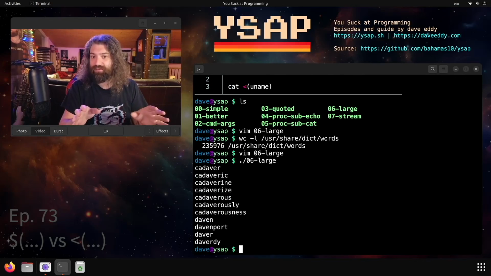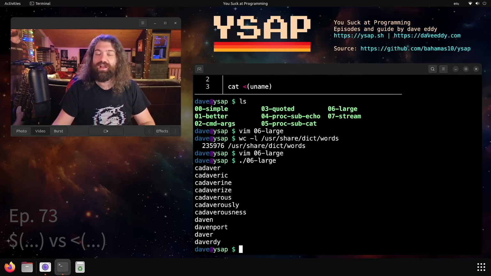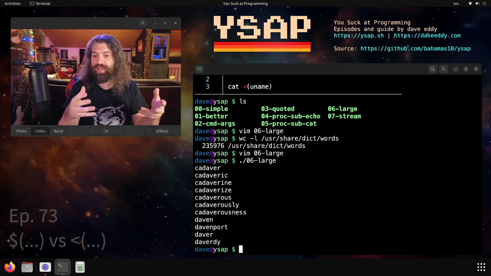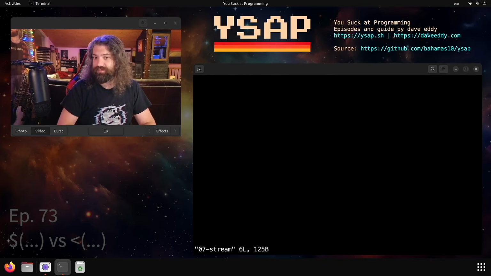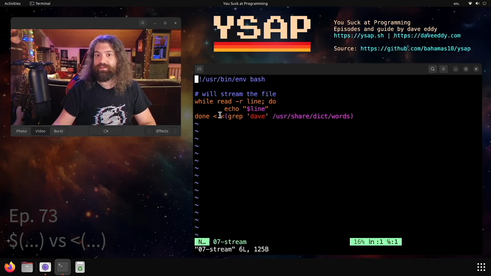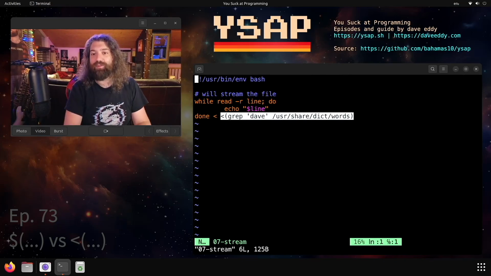Okay, it ran pretty fast, but there was a little bit of a pause there. It had to cache the whole thing in memory. It had to store the whole thing in memory before we looped over it line by line. Let's talk about, by contrast, why process substitution is useful. Look at this example. It's a little bit contrived, but take a look. We're going to tell it to read in from a file. What's the name of the file we're reading from? This, because remember, that will be a FIFO, and that will have the output of this command in a streaming fashion.